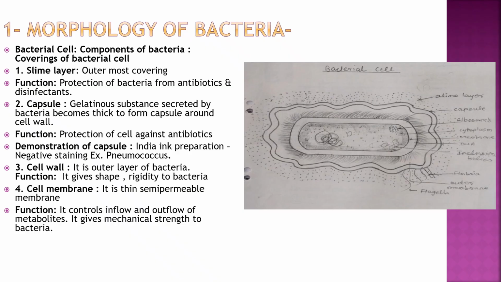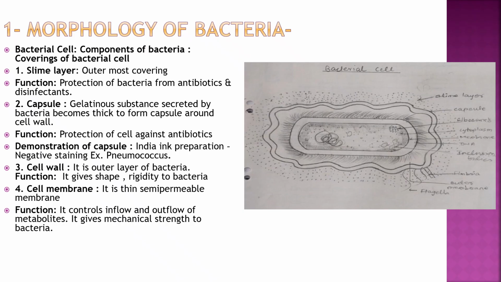The outermost covering is called the slime layer, and its function is protection of the bacteria from antibiotics and disinfectants. The second covering is the capsule. It is a gelatinous substance secreted by bacteria which becomes thick to form a capsule around the cell wall, and its function is protection. Demonstration is by India ink preparation, that is negative staining. Examples of capsulated bacteria are pneumococcus and the fungus Cryptococcus.